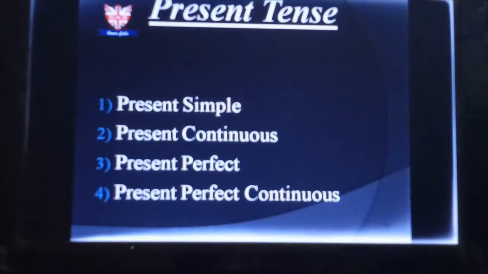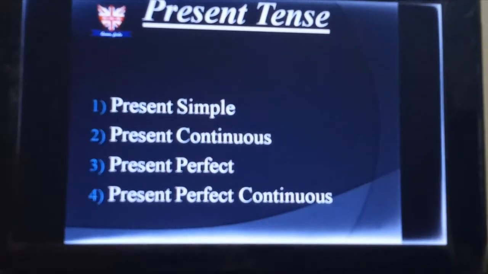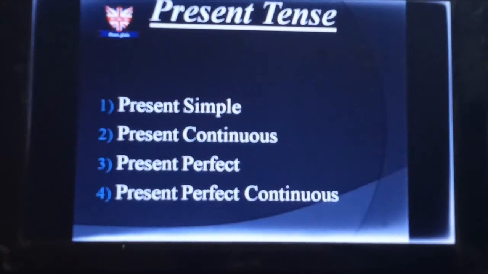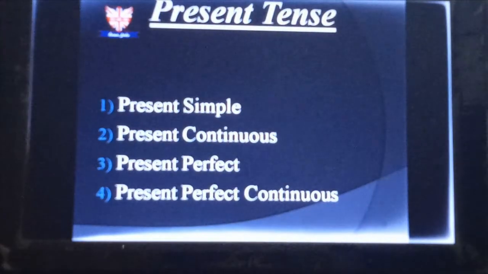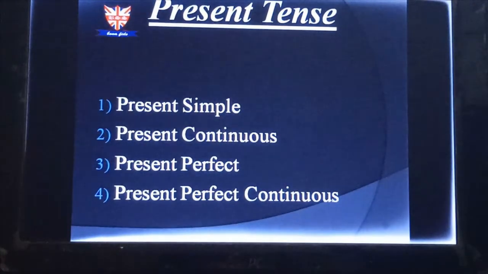So, today we will discuss, if you can see on the screen, present tense. Okay, hope you can see, it's given in front of you. There are four kinds of present tense. Those are, you can see, present simple, present continuous, present perfect, and present perfect continuous.